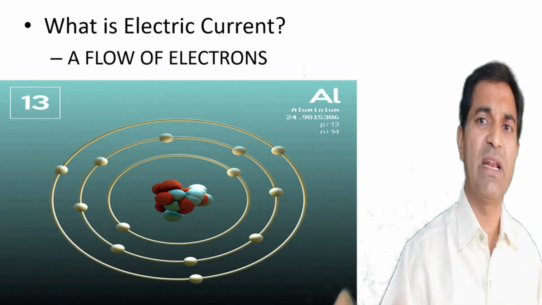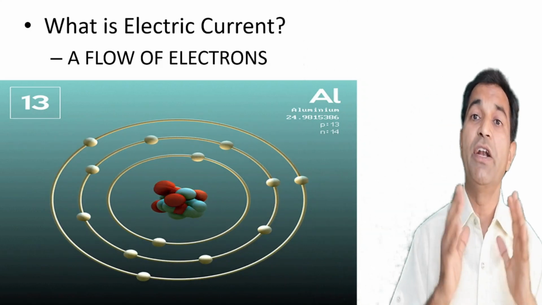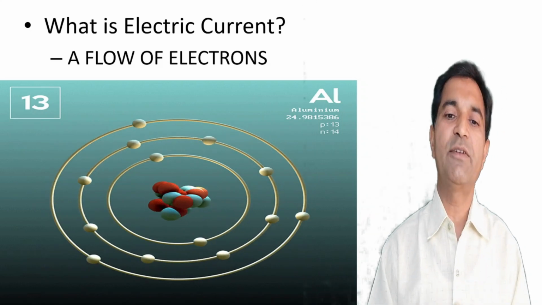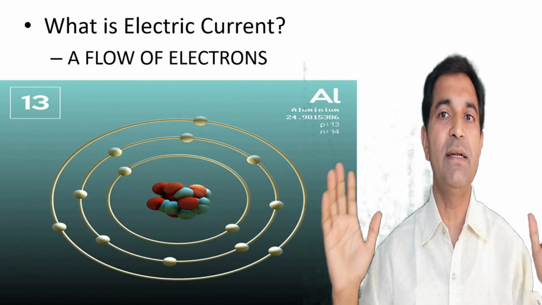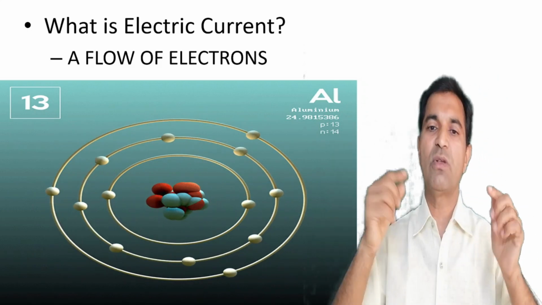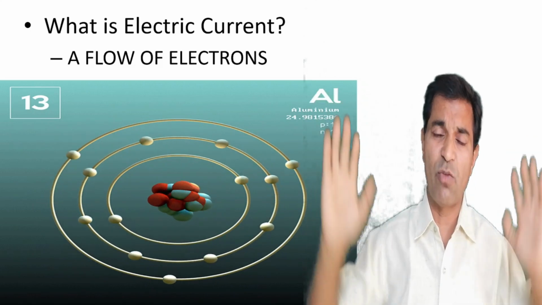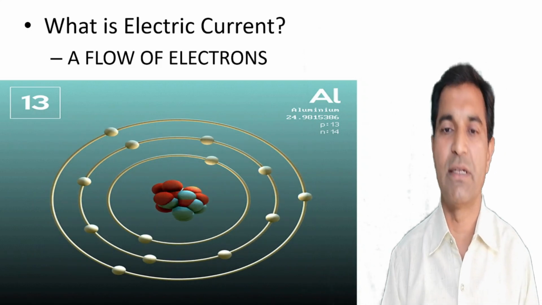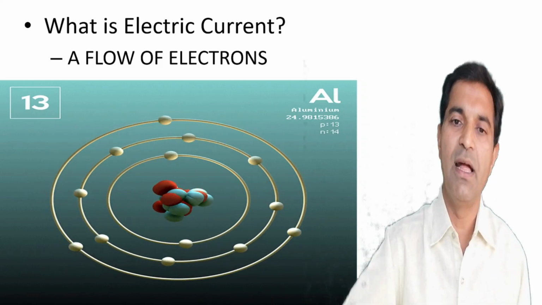Now what is electricity or electric current? Actually, electric current is a flow of electrons. Electrons were first discovered by J.J. Thomson, and thereafter we came to know that protons and neutrons are in the nucleus. Protons are positive charges, electrons are the negative charge, and the neutron does not possess any charge. So valence electrons, the electrons in the final orbit, the most external, most far orbit, take part in the electric flow of the current. They are actually flowing. Electrons are loosely bound with the nucleus and they take part in the electric current.